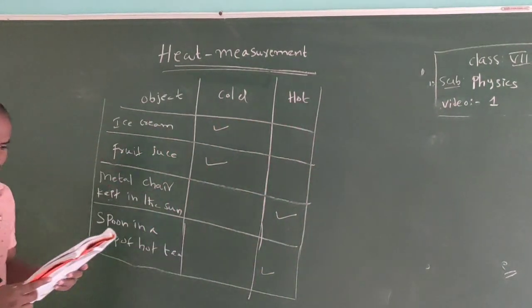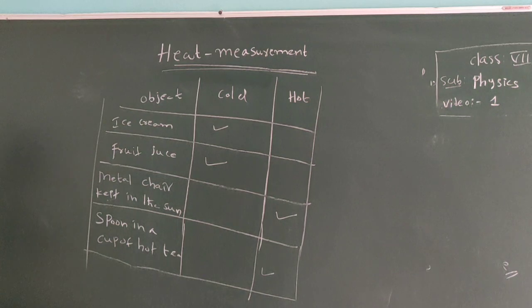We see that some substances are cold and some are hot. We also know that some objects are hotter than others, while some are cooler than others. How do we decide which object is hotter than the other and which object is cooler? So we need a scientific method to decide the hotness or coolness of an object.